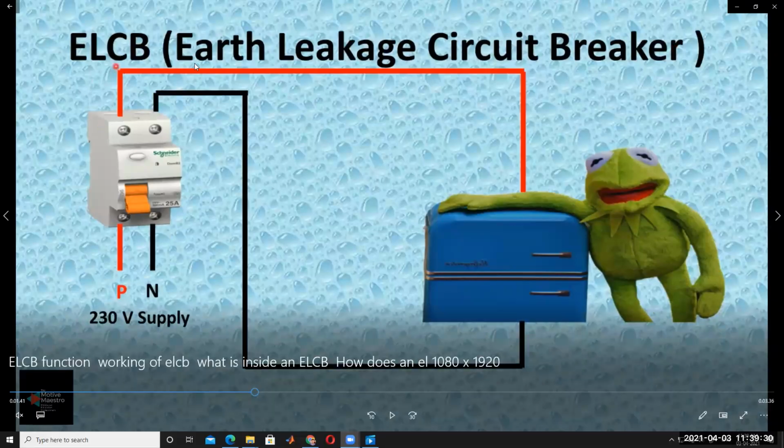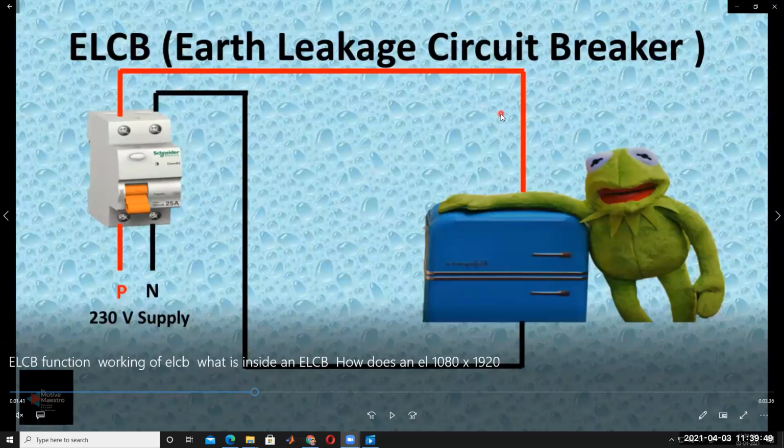Okay, earth leakage circuit breaker. The earth leakage circuit breaker operates under phase-to-earth fault conditions. Phase to ground fault conditions, the earth leakage circuit breaker is operating.